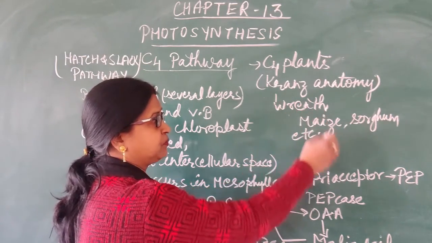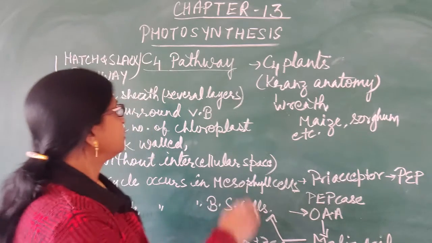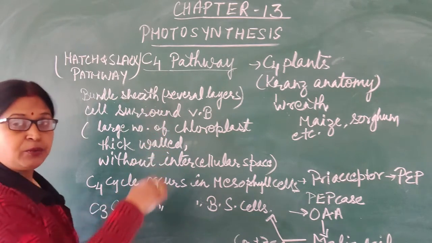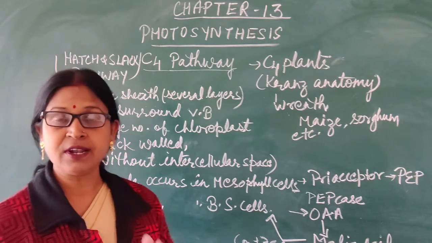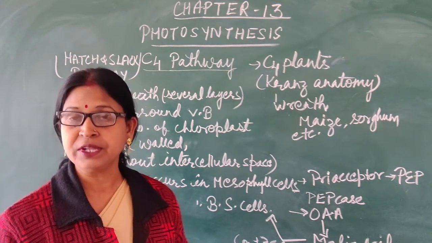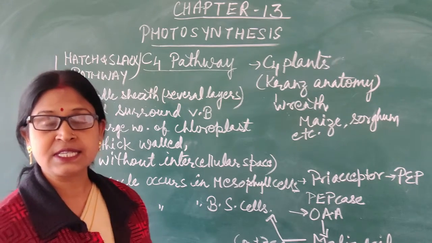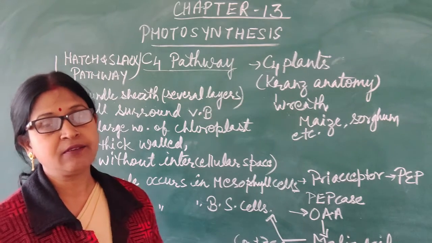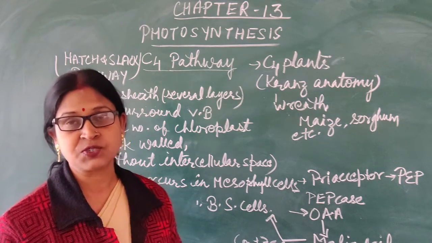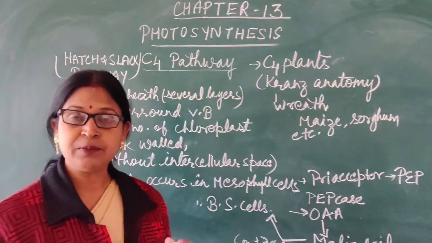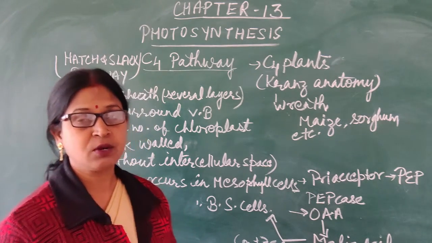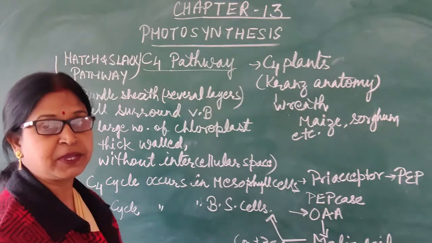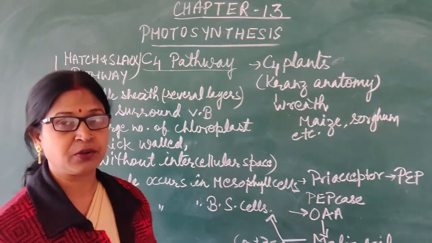Kranz means wreath. Here the bundle sheath cells are surrounding the vascular bundle. Several layers of bundle sheath cells are surrounding the vascular bundle. These bundle sheath cells are specialized in character, that means they are thick walled so that they are impervious to gaseous exchange. They have a very big number of chloroplasts, and they are without any intercellular space. So, this is the specialty of this Kranz anatomy.